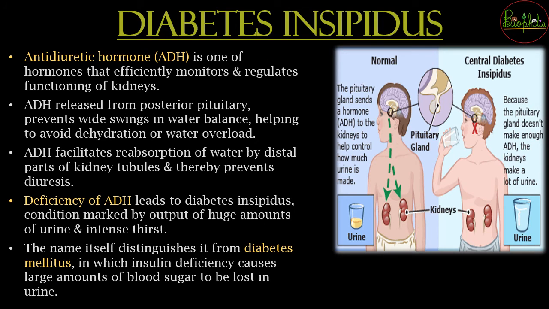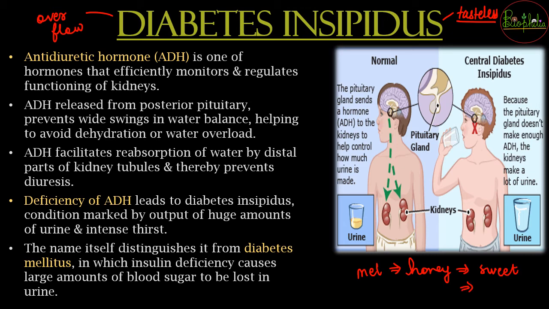So next is going to be the detailed study, that is diabetes insipidus. So what is the meaning of diabetes? Diabetes means overflow. What is diabetes? It is nothing but overflow. Whereas insipidus means tastelessness. What does insipidus mean? It means tasteless. Whereas if you consider mellitus, what is mellitus? The word mel in mellitus is regarding honey, and honey is sweet. So diabetes mellitus is sweet, that is glucose is present in it.